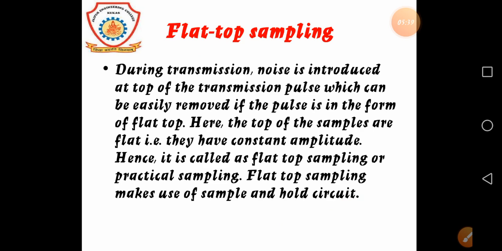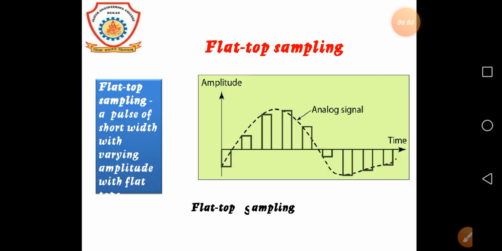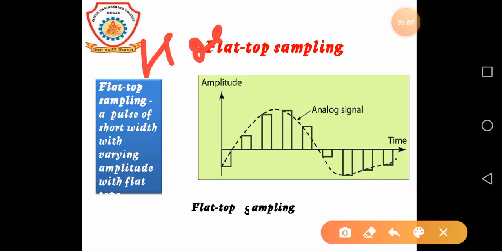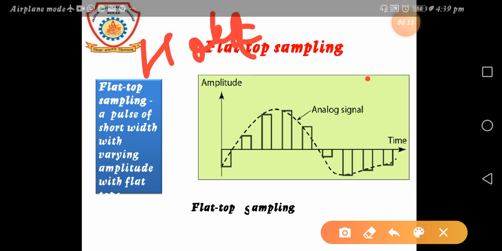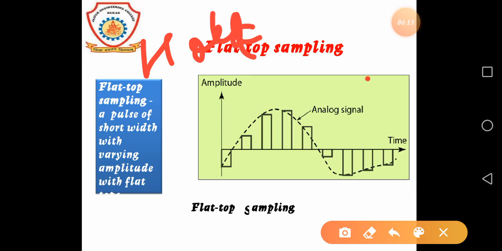Next is flat top sampling. During transmission, noise is introduced at the top of the transmission pulse, which can be easily removed if the pulse is in the form of a flat top. Here the tops of the samples are flat, that is they have constant amplitude, hence it is called flat top sampling or practical sampling. Flat top sampling makes use of a sample and hold circuit. Basically in flat top sampling we use a hold circuit which converts the signal into flat top.